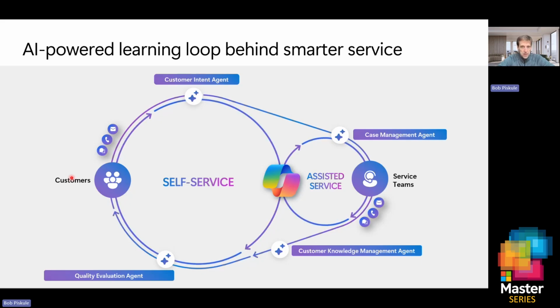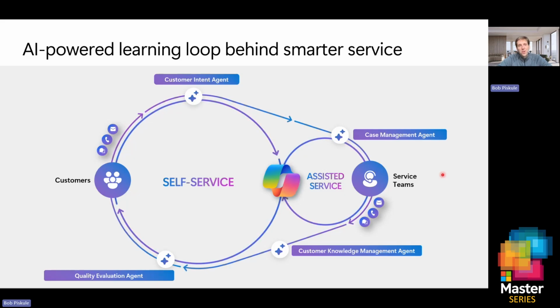But if the issue does need human support, the system doesn't miss a beat. We transfer that in context. So as that conversation progresses to the human agent, the case management agent automatically creates that case for me, captures the context of that self-service interaction, and hands it off seamlessly to that live service rep with all the relevant information that the system already knew about. That allows the rep, while working the case, to have Copilot provide real-time guidance in all this context we've gotten from the self-service channel, whether it's servicing knowledge, summarizing the context, or suggesting next steps.